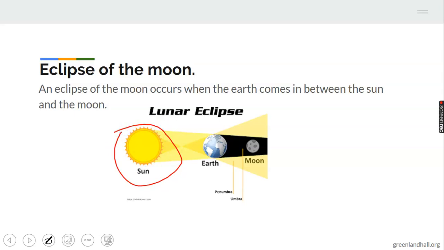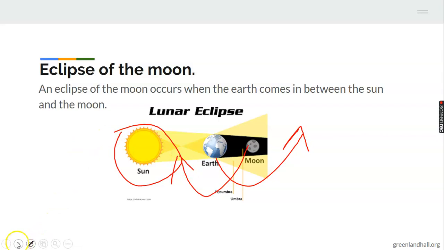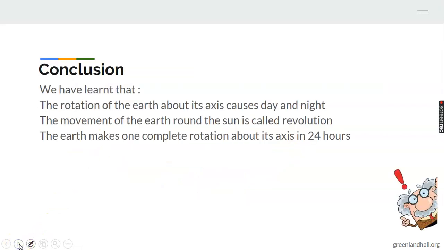It's not changing position. But the moon and the earth, they are busy changing position. So if you know this, you know earth will turn here, moon at a time will be here. So that's the difference. So when the earth is in between the sun and the moon, we call that lunar eclipse or eclipse of the moon. But when the moon is between the sun and the earth, we call it solar eclipse. Okay, all right. Now, in conclusion, what have you learned today?